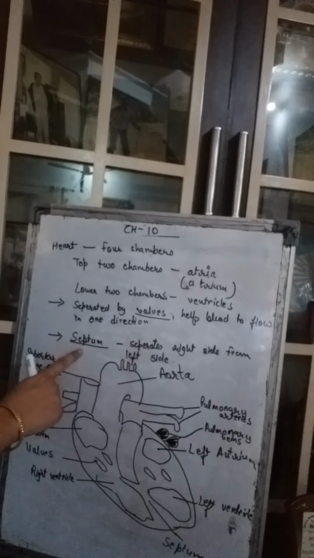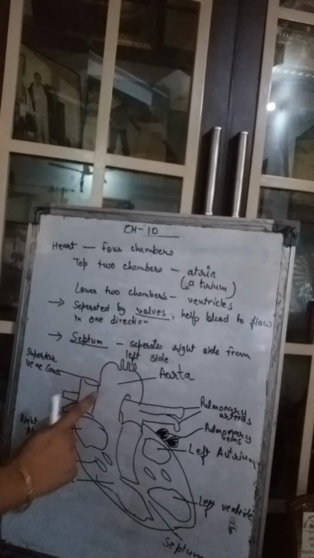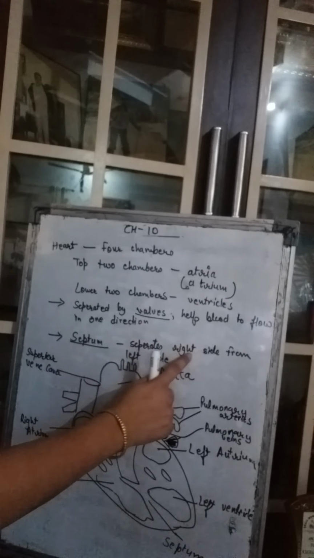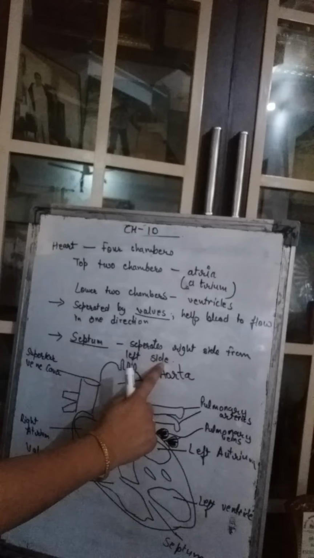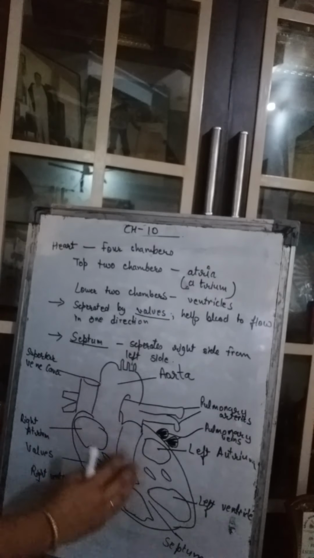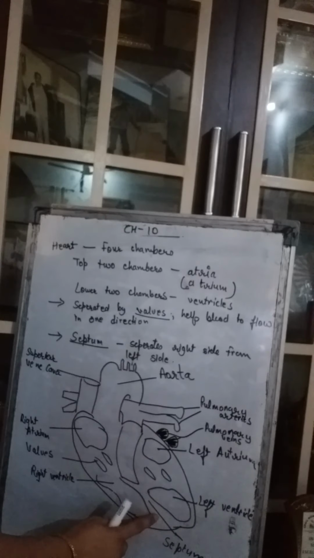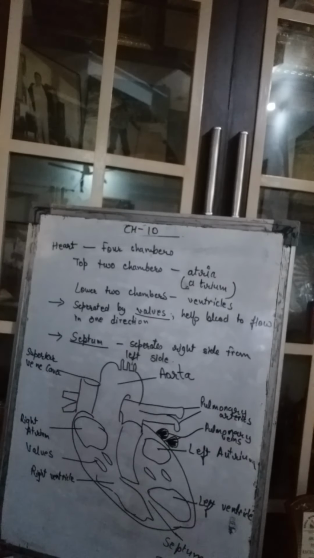Now there is another part, that is the septum. Septum is a part of the heart which separates the right side of the heart from the left side. Now this right side is separated from the left side with the help of the septum. Septum is another word. Okay, so these are the new words that you have learned, and please remember these words. These are very important words.